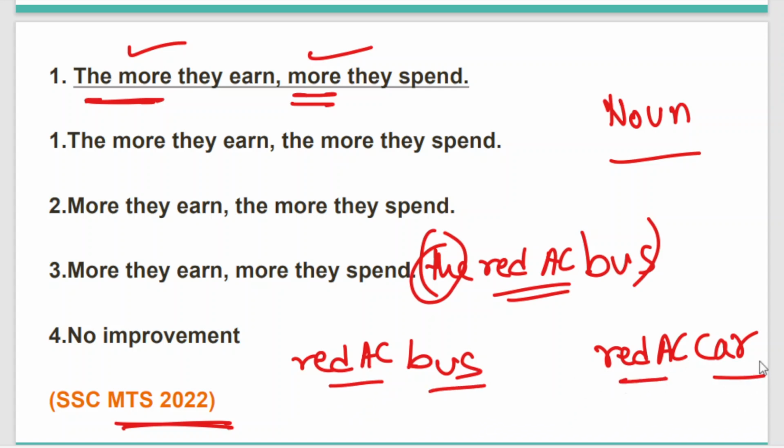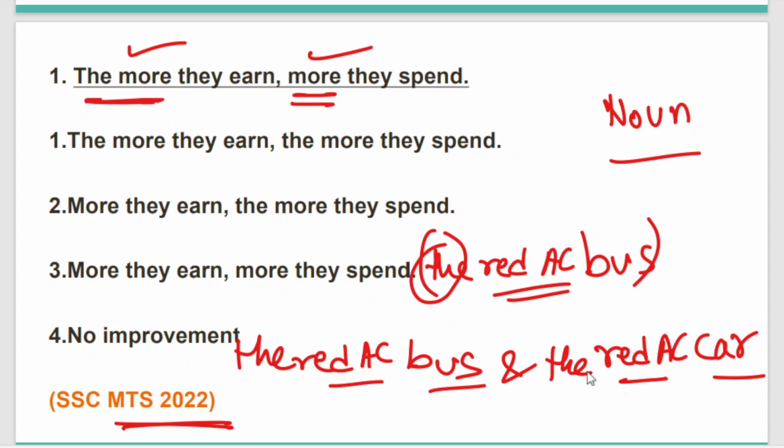Bus and car, these are different. That's why if we use only the article before the first adjective, it is not enough. So we have to write the red AC bus and the red AC car. The space is a little short, that's why I have to write in a very congested way. Please adjust to it. Since the noun is different, that's why we are writing the article. We are repeating the article twice.